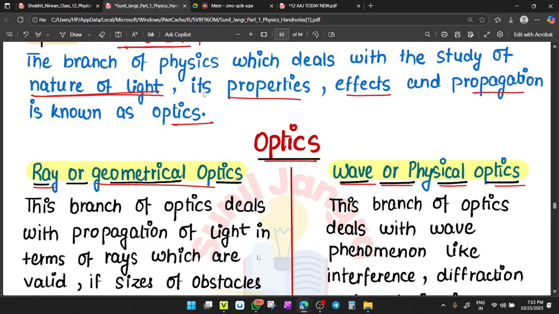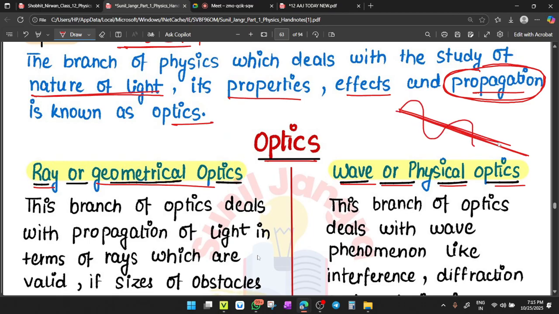Listen carefully, students. In the branch of physics which deals with the study of the nature of light, its properties, effects, and propagation, focus on the word propagation. When you study only the propagation of light, meaning the direction of propagation, in which direction light is propagating and the type of propagation, then this part of optics comes under the category of ray optics or geometrical optics. Clear?